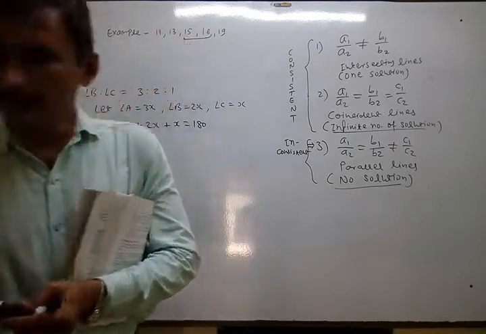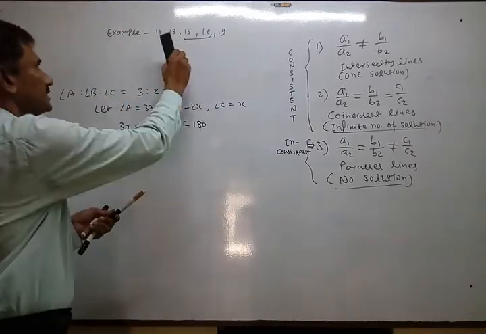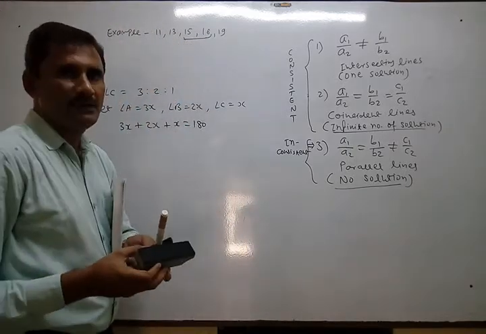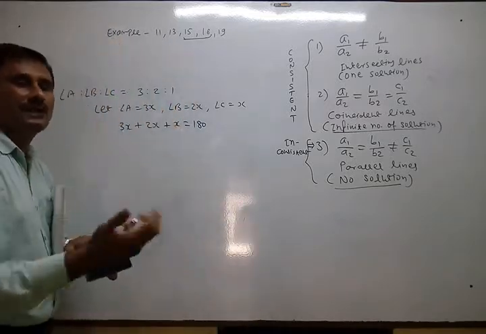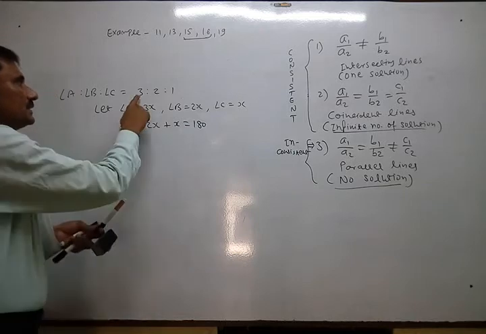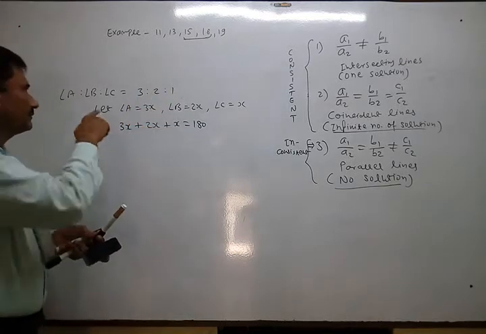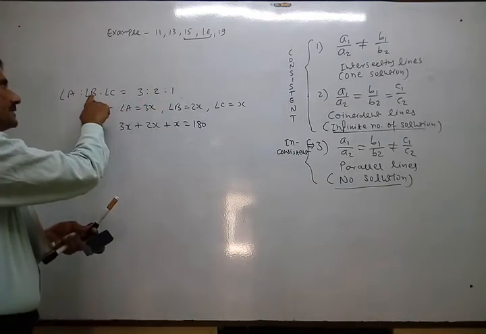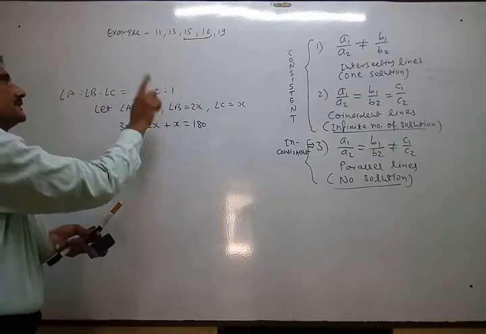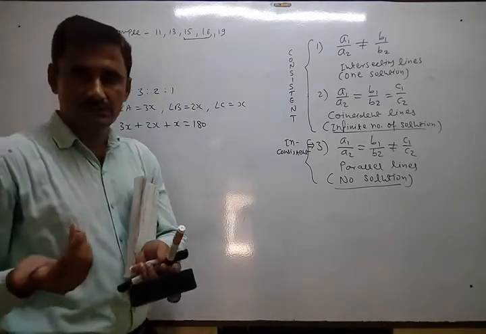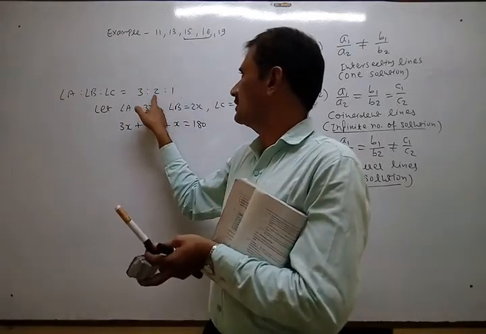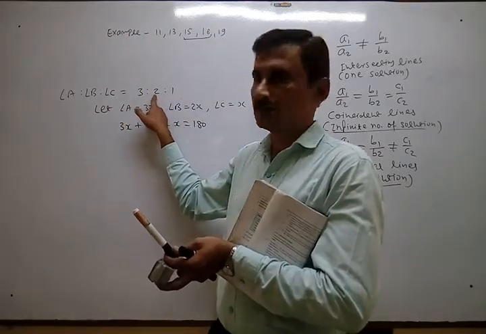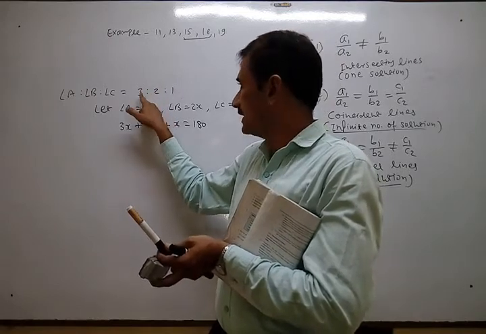Okay. In the same way, here also, whenever a ratio is given, at that time we have to apply some variable. Because 3:2:1 is nothing. Measurement of A is not 3, measurement of B is not 2, measurement of C is not 1. That is the relation between the angles, that the second one is twice the third, the first one is thrice the third.